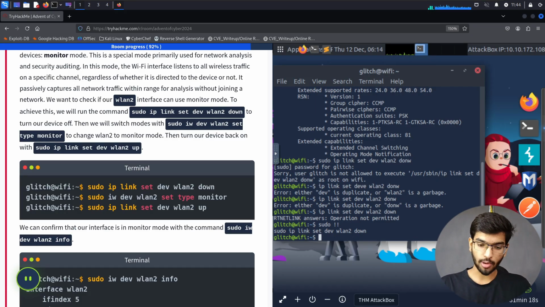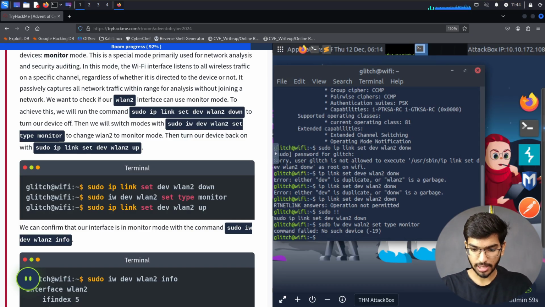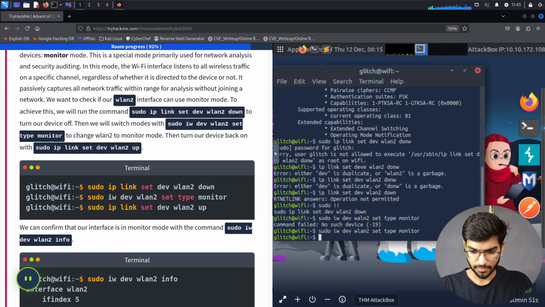Now we will set the type from managed to monitor. For that, we'll use the command sudo iw dev wlan2 set type monitor. So now it's going to be setting up, no such thing. Okay, wlan2.